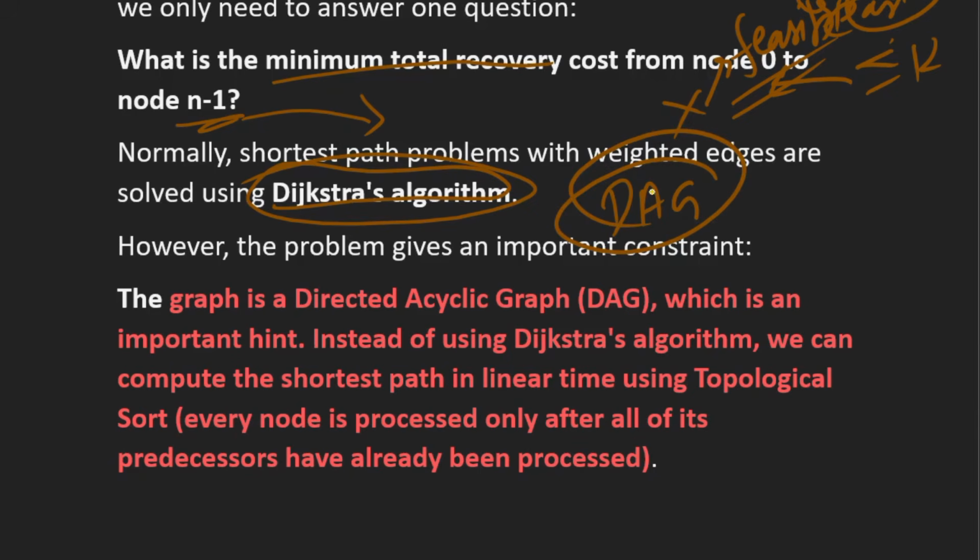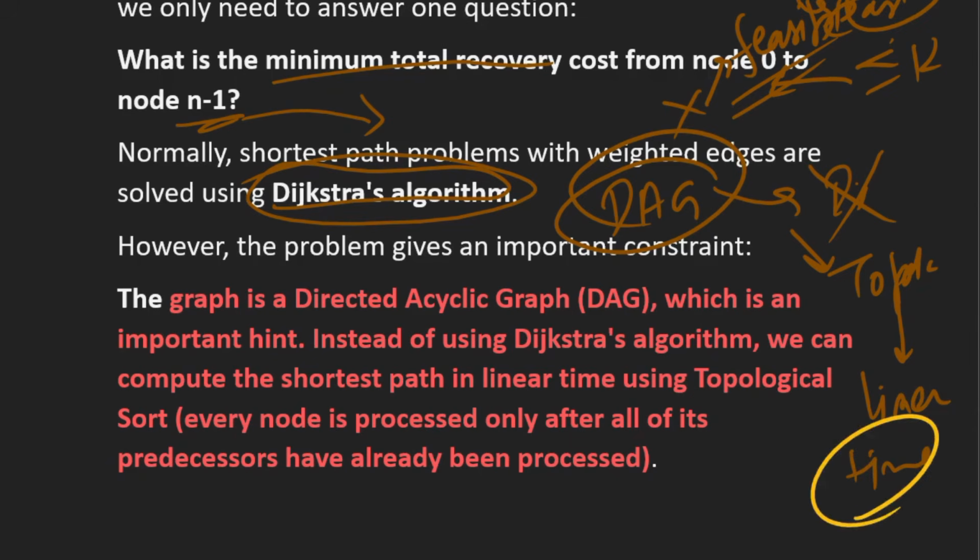So instead of Dijkstra's algorithm, we'll use topological sort, because it will help us find the shortest path in linear time. In topological sort, we get the topological order, and then we process a node after processing all its predecessors. So this way we'll be using topological sort.